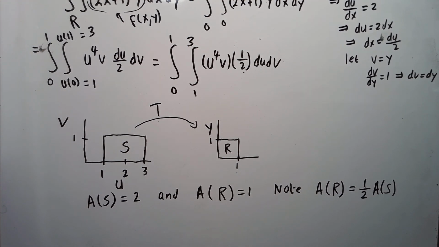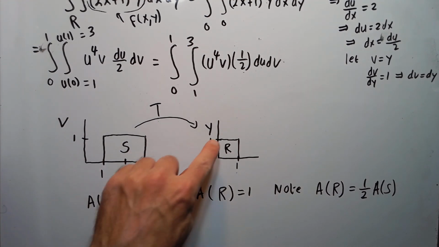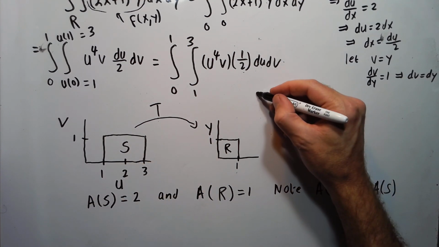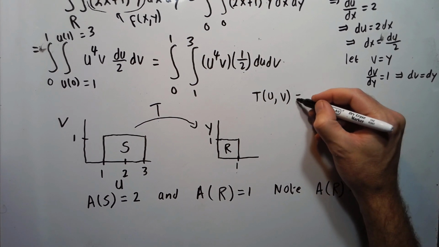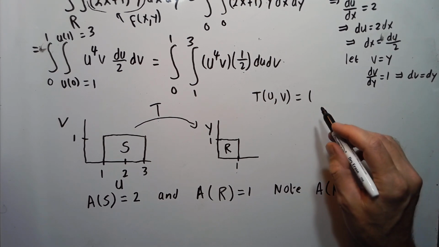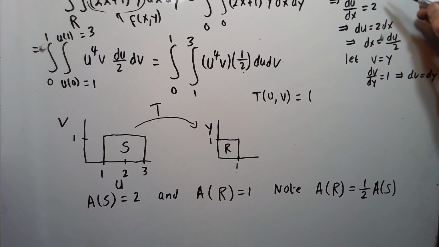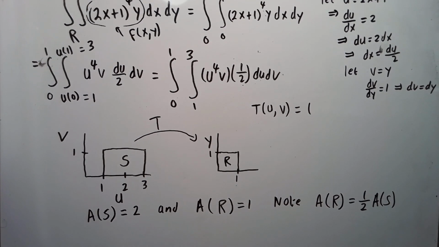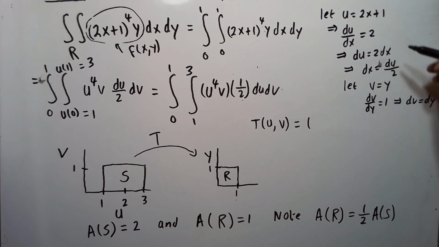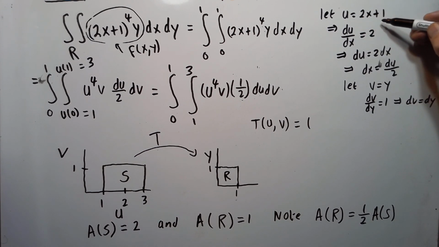So now let's try and find the mapping T that does this. So let's see, it's T of U, V, and it's basically going to go to our X, Y. Notice our U is equal to 2X plus 1.